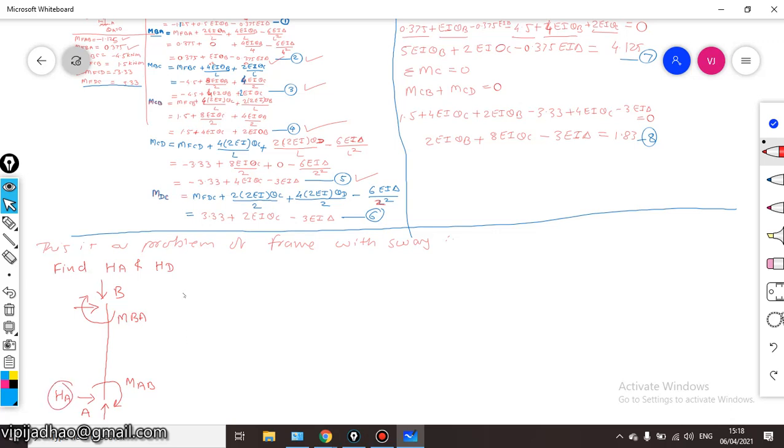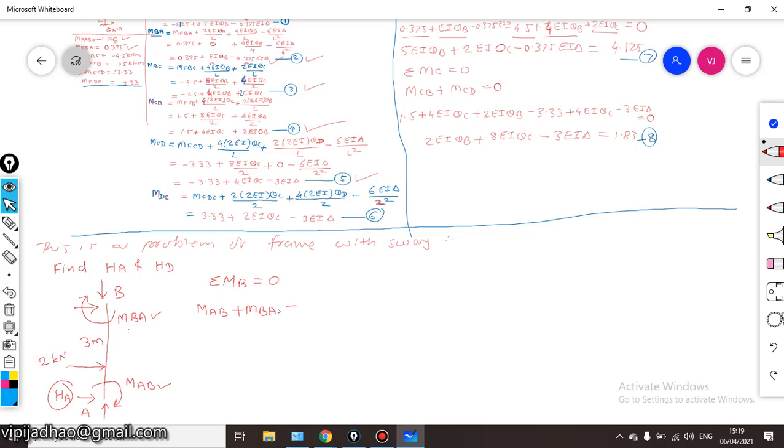we will take summation of moment about this point B is equal to 0. Therefore, we will get one equation: this moment MAB plus this moment MBA minus, we are having one force which is acting here. The force magnitude is 2 kilonewton and it is acting at a distance 3 meter from point B.